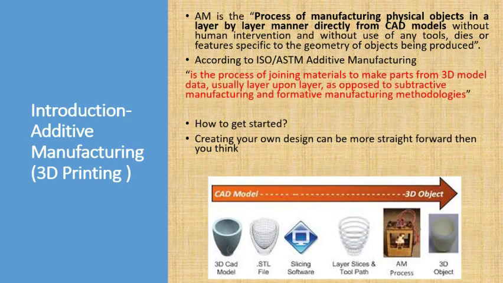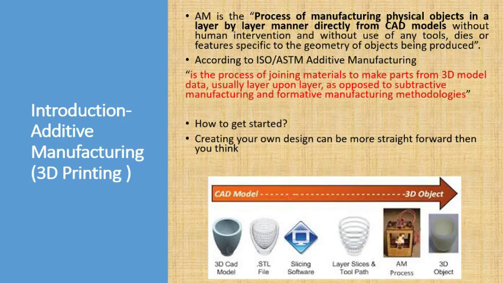So from the 3D model, you have to convert the 3D model. That is, you have to save the 3D model into .stl format. So stereolithography language, that is what STL means, this language which the 3D printer will understand properly. The .stl format will make the complete layers, and through the slicing process, it will make the G-code file. So that is what we want in the slicing process, or you can say slicing software.